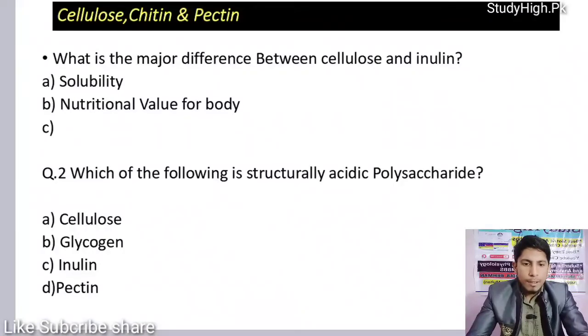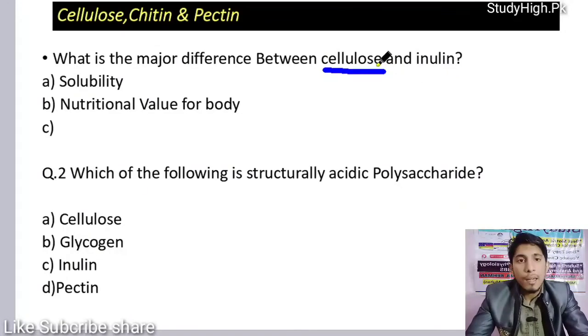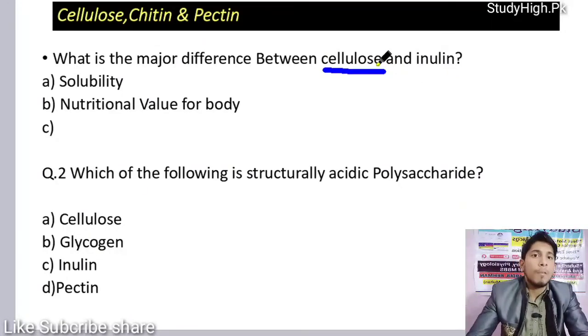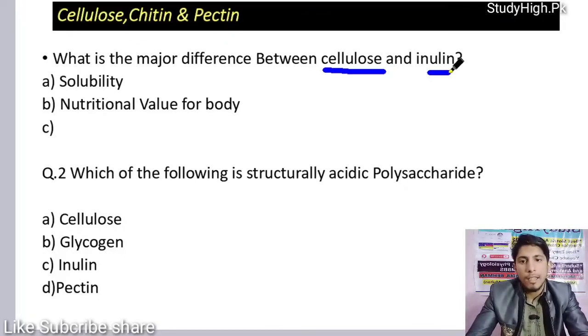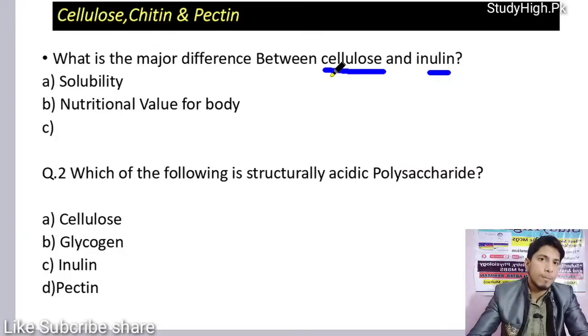What is the physiological difference between cellulose and inulin? Both are polysaccharides. One is a polysaccharide of beta D glucose. Inulin is a polysaccharide of fructose. So what is the difference? Solubility, nutrition value? Both have no nutrition value.